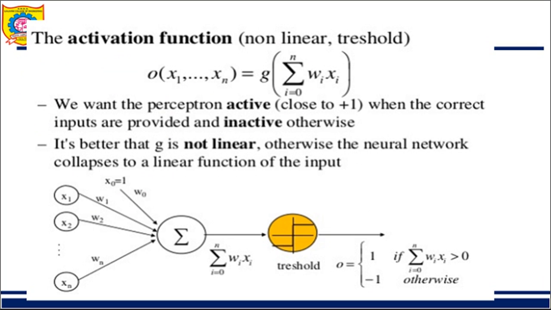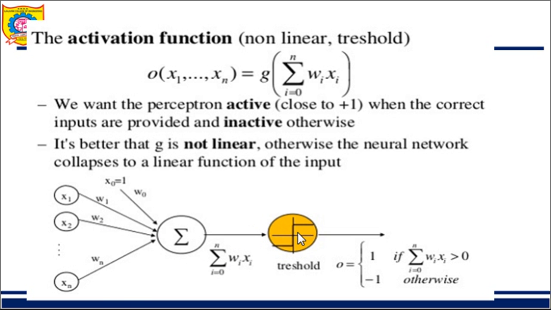The activation function we talked about should be non-linear. In this diagram, we have the summation of i going from 0 to n, where n is all my nodes. So over all my nodes, I take the summation of wi into xi. The corresponding weight is multiplied by the input, and over here 1 is also shown, that is, your first input is always 1. So the first input is multiplied by W0 plus x1 into W1 plus x2 into W2 and so on. The summation is then given to the activation function.